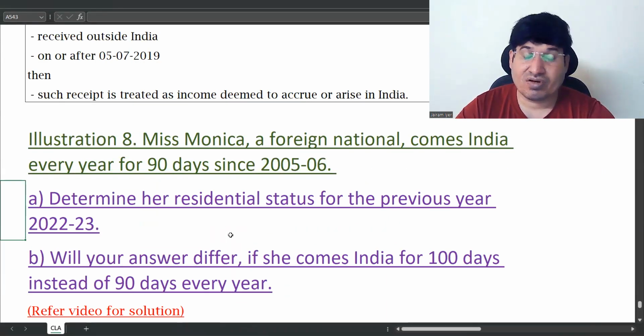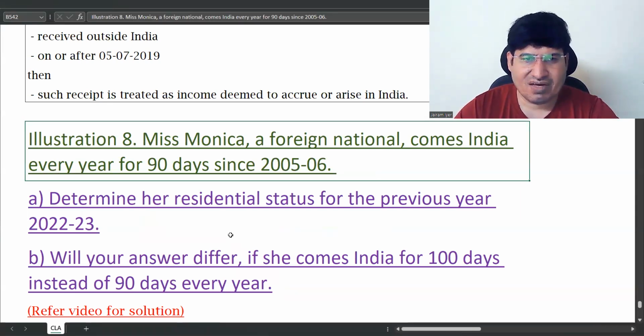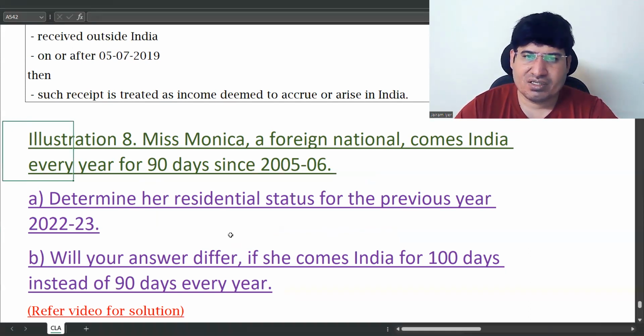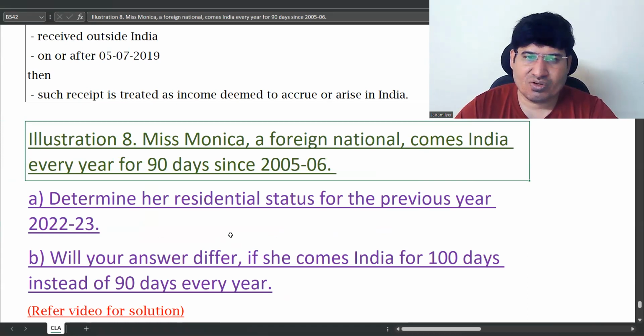Second exception, second basic condition is closer for her. But she is a foreign national. They have not mentioned person of Indian origin. So when they have not mentioned it, you cannot consider her a person of Indian origin. So no exception applies to her.